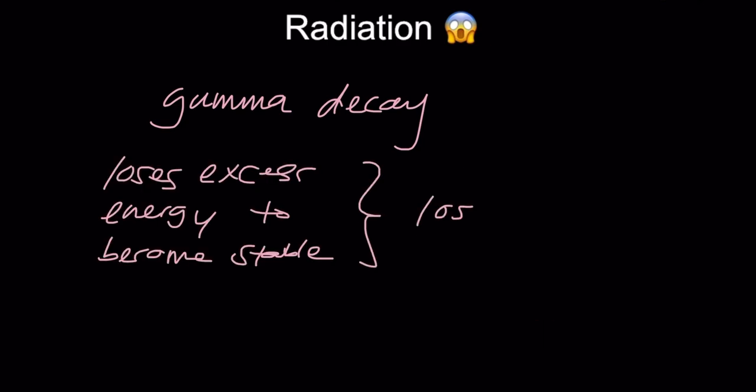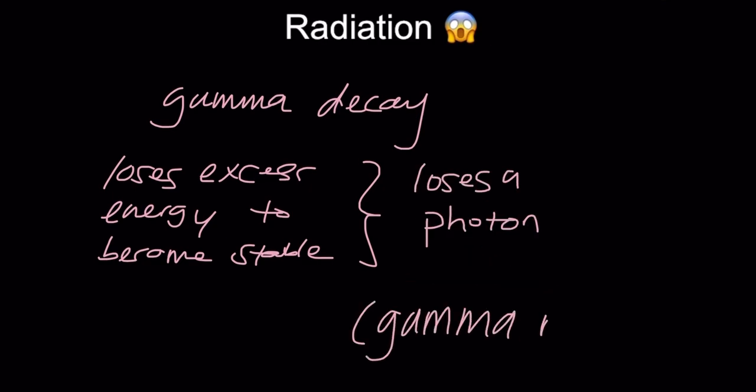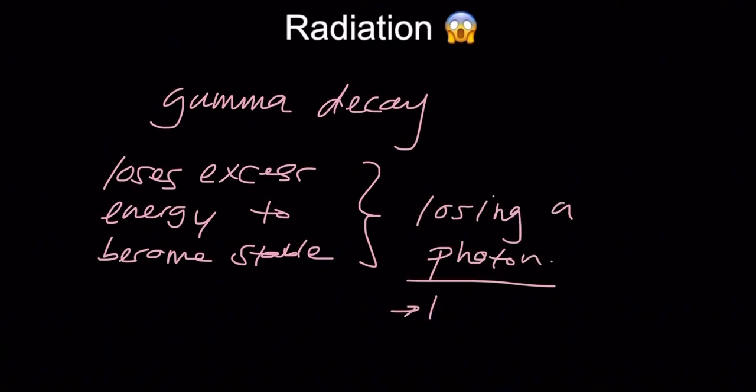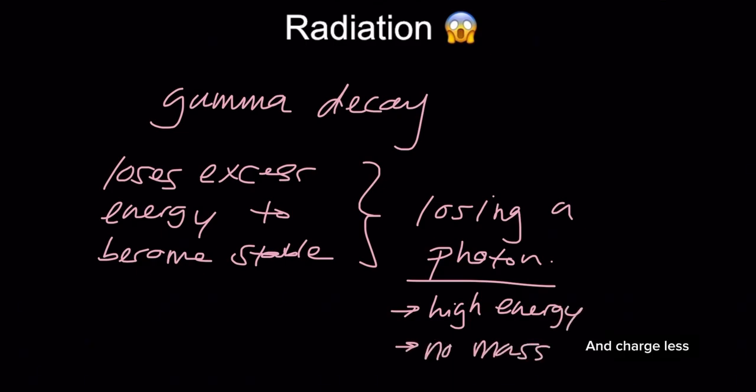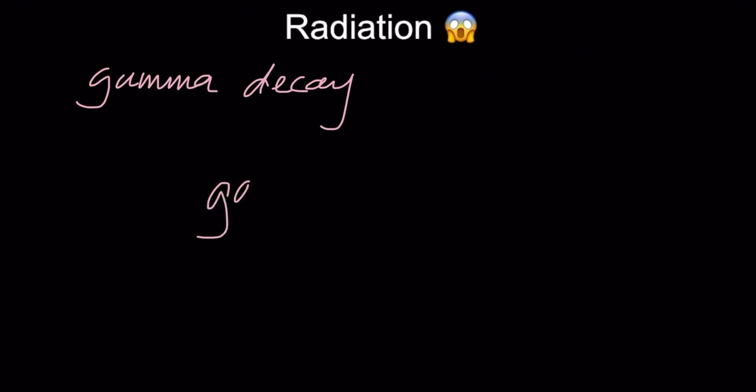And how it does that is it loses a high-energy photon, called a gamma ray. Gamma rays have lots of energy, no mass and no charge. And we write gamma rays in the reactions like this.